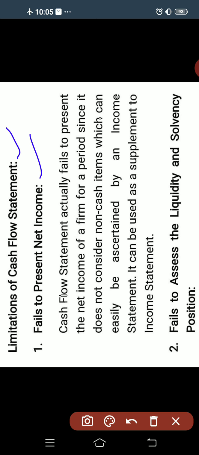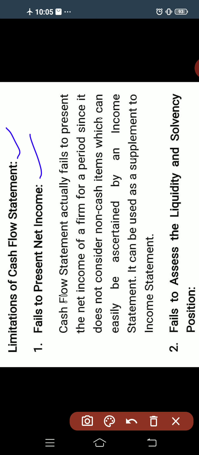Cash flow statement means here it considers only the cash transactions, that is, inflow and outflow of cash. So in the business there are other transactions as well, right? There are non-cash transactions also. So it does not consider the non-cash transactions; the cash flow statement considers only cash transactions. There are other credit transactions as well, so it does not consider that.